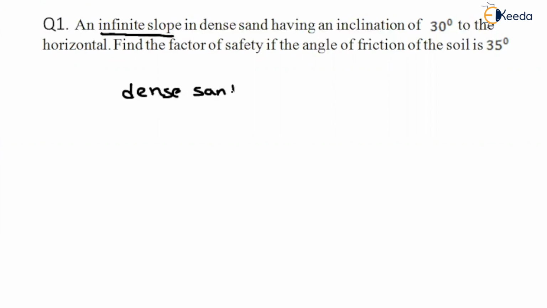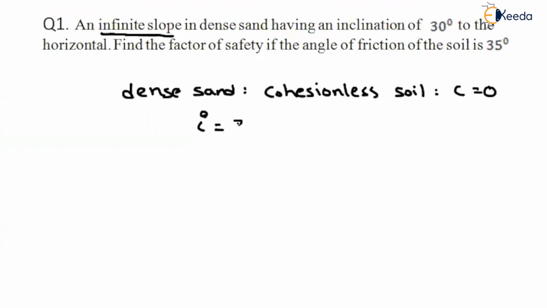It comes under cohesionless soils. If it is a cohesionless soil, whatever the cohesion value, C will be equal to 0. Having an inclination of 30 degrees to the horizontal. So we have to see whether this angle is given with respect to horizontal or with respect to vertical. Whatever the I value we have considered, that value is with respect to horizontal. So while deriving, we have taken the slope as denoted by I.